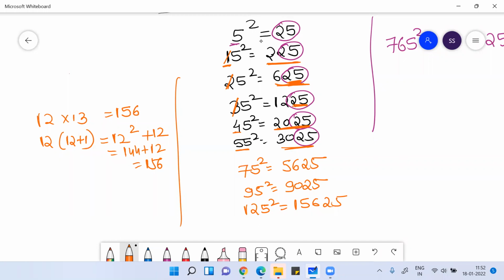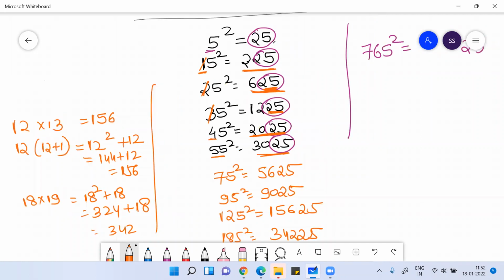Okay. Similarly, if I ask you what is 185 square, I need to multiply 18 into 19. 18 into 19 is nothing but 18 square plus 18. 18 square is 324 plus 18. What will you get? You will get 342. So the answer is 34225.